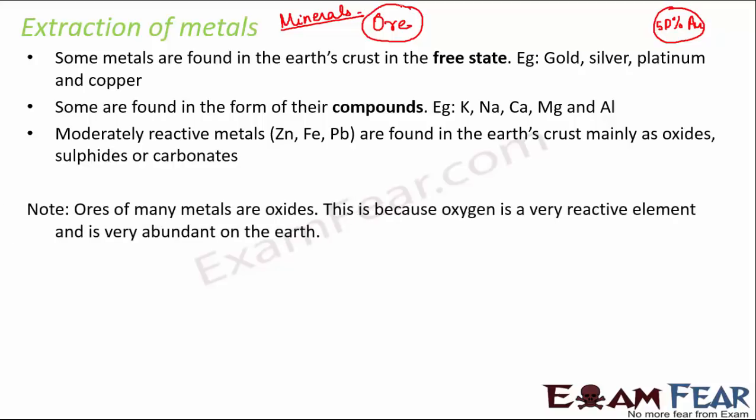So now when we have to extract metals, we need to follow a strategy. So what is going to be that strategy? Okay, we will discuss that. So here another important point to be noted is that ores of many metals are oxides. This is because oxygen is a very reactive element and is very abundant on the earth. So normally any metal tends to react with oxygen and form oxides, and therefore we see oxides existing in a lot of places as ores.